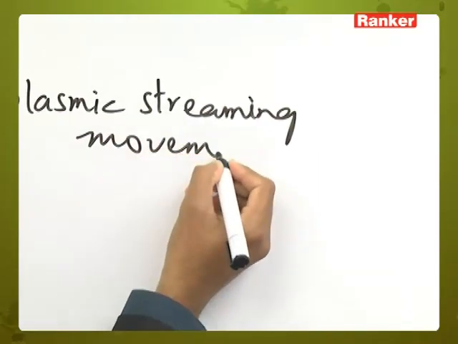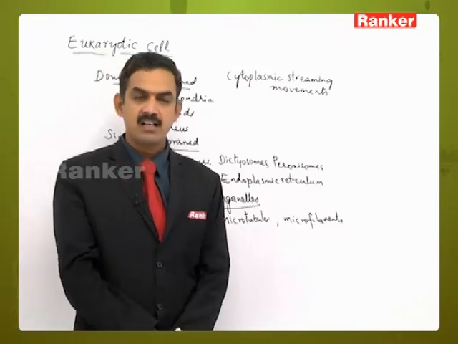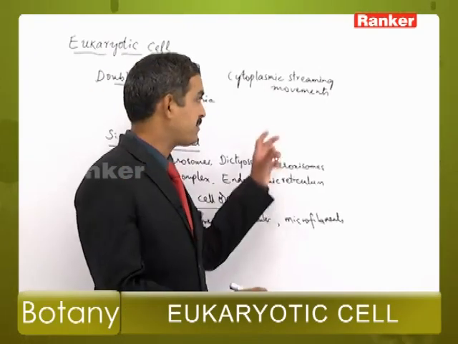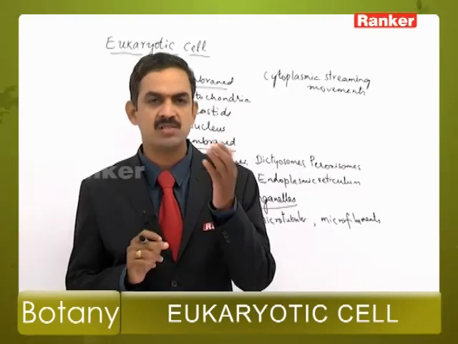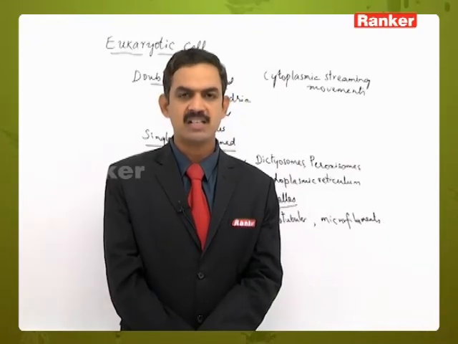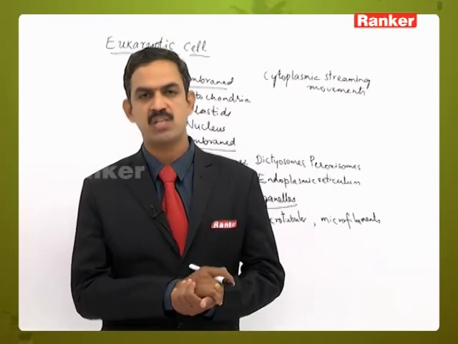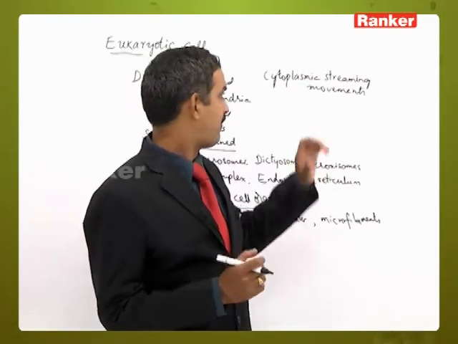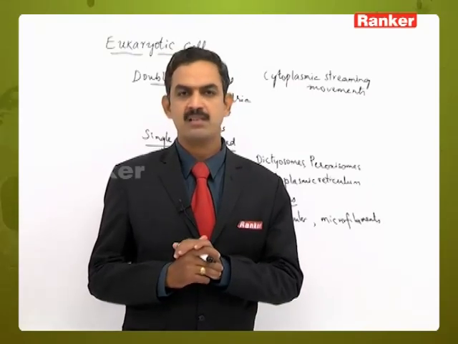This shows the dynamic nature of the cytoplasm. Because of this streaming, the cytoplasm in the form of fibers moves from one cell to another through the plasmodesmata. When moving in this manner, it also helps the transportation of food particles from one cell to another. This type of cytoplasmic streaming is always observed in plant cells.